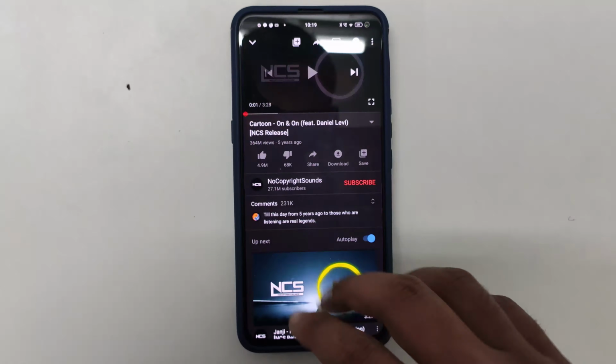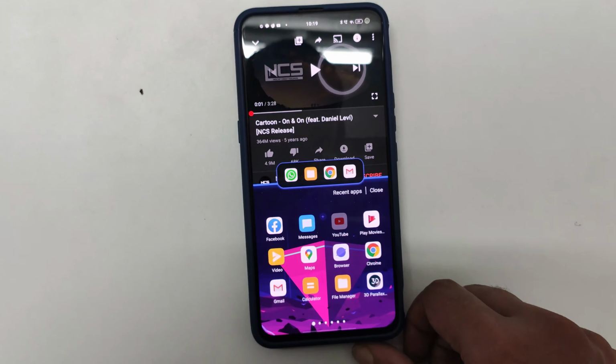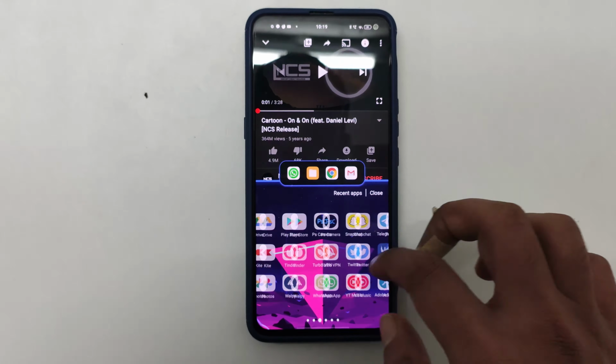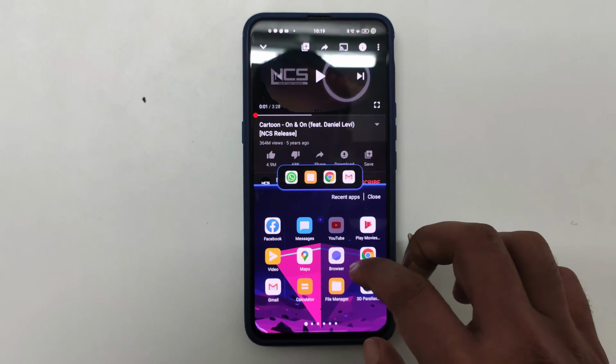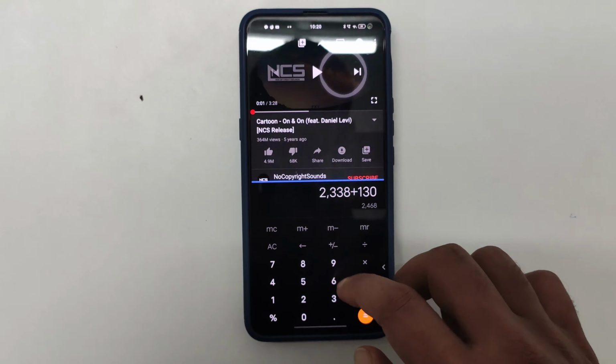So you put your 3 fingers down. As soon as you do that, you get this amazing menu, right, where your frequented apps are shown in a box, so you can directly and easily switch to them in split screen. Or if you want to choose some other app, you can choose any app from down below. So it's really nice. And the best part about this is it also works while playing games. Because this phone has so much horsepower, this also works while playing games, alright?